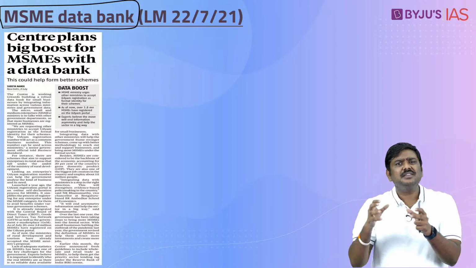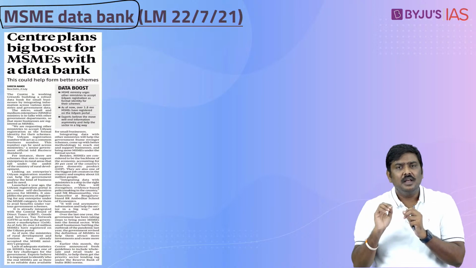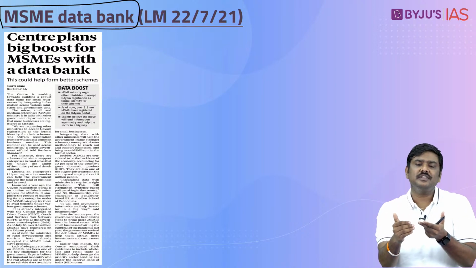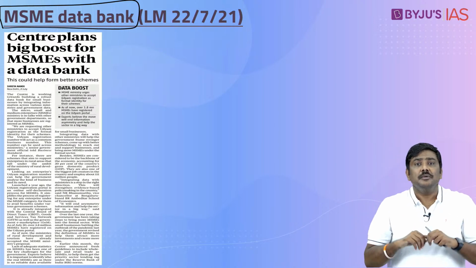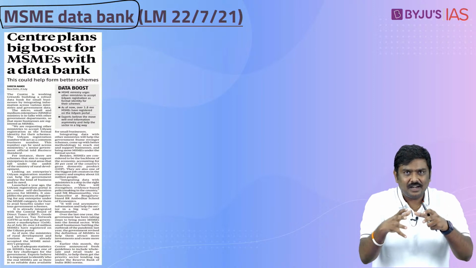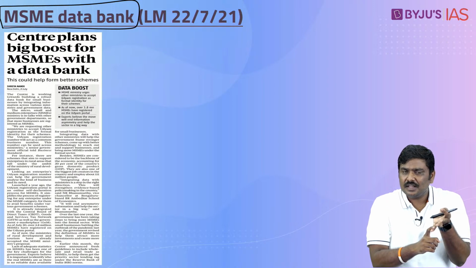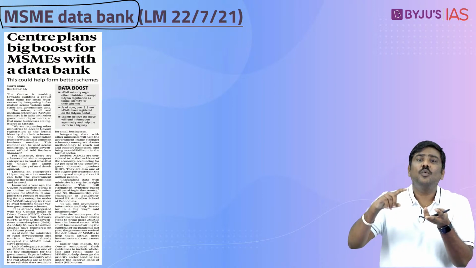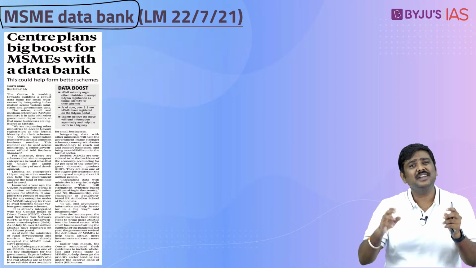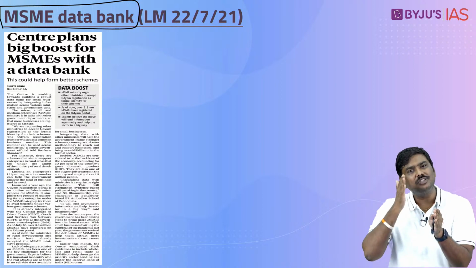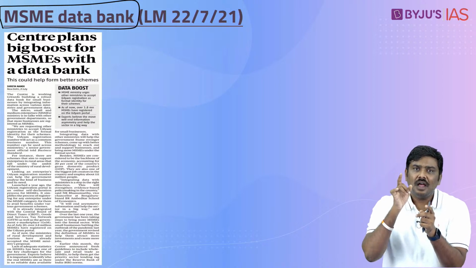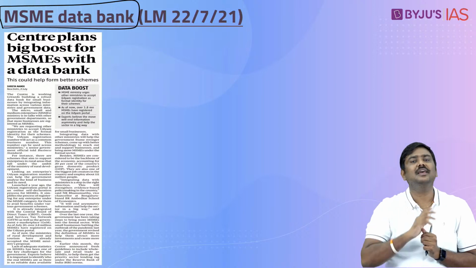For example, a ministry such as the Ministry of Rural Development has various schemes under which they are promoting MSMEs in the rural part of India. But because there is no consolidated data as to what type of MSMEs are there, where they are located, what kind of goods or services they are manufacturing, it is becoming very difficult for the government to direct these schemes and provide needed services to these MSMEs.